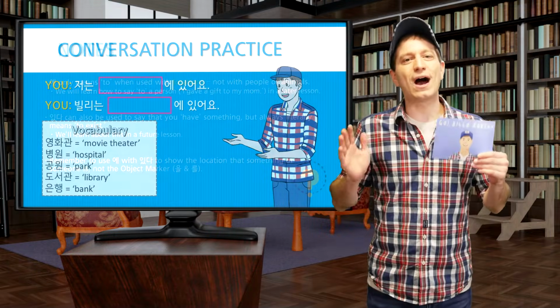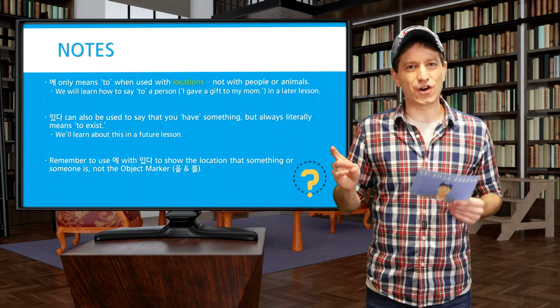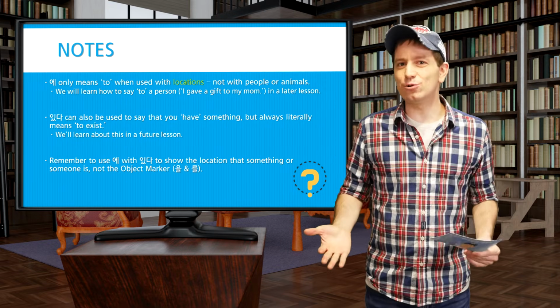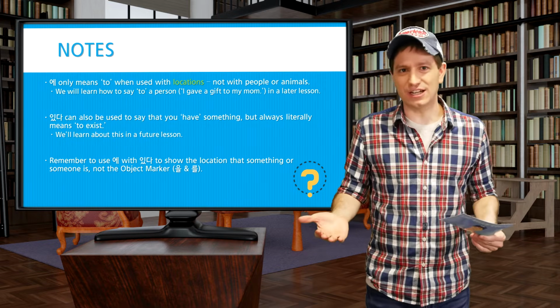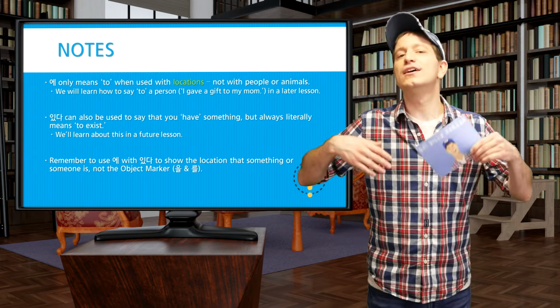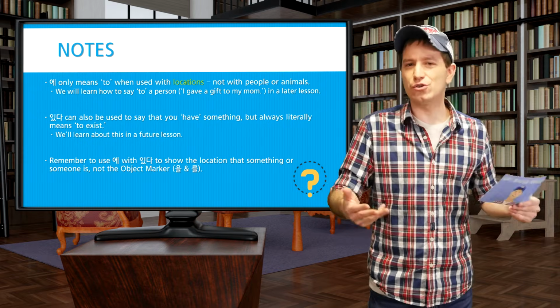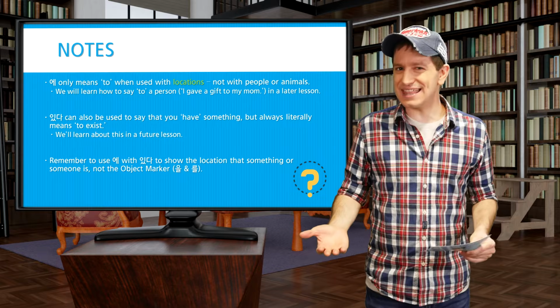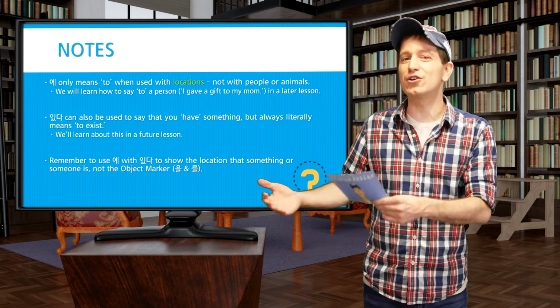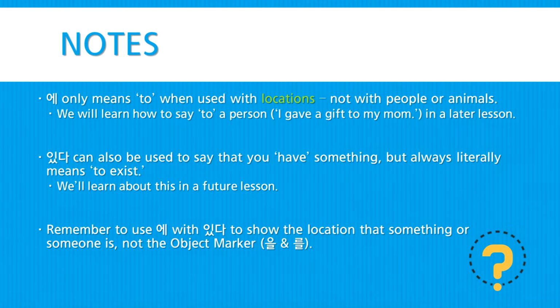Alright, before we go, I have a few notes. First of all, the particle 에 is only used to mark a location. It cannot be used to mark to a person or to an animal. In order to say that, we'll have to learn a different particle, which we will in a future lesson.